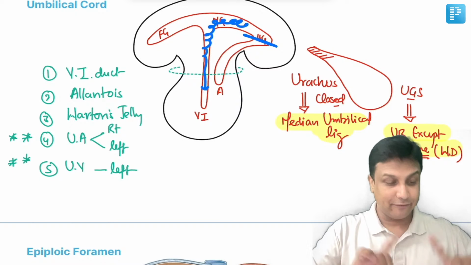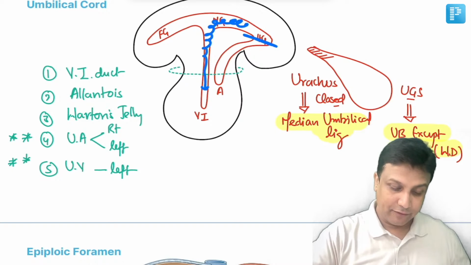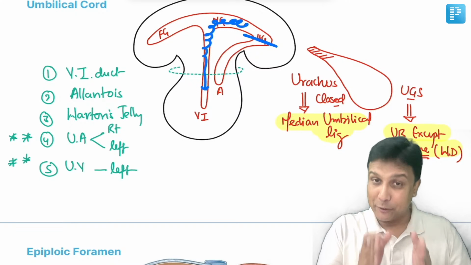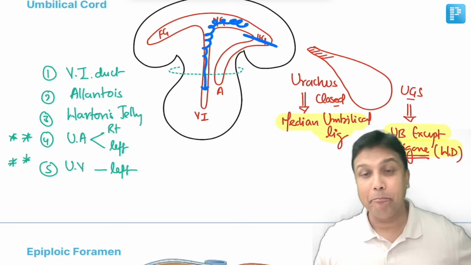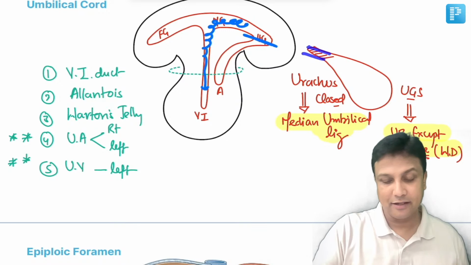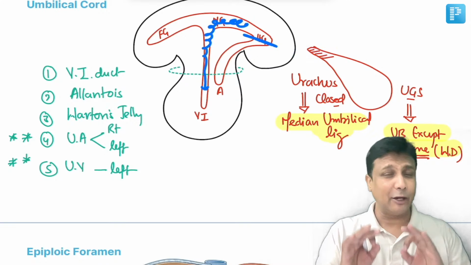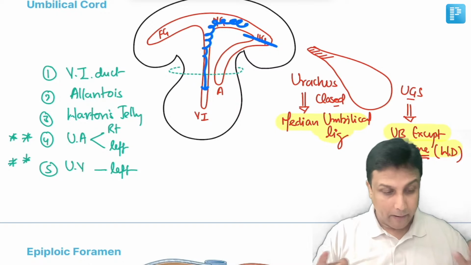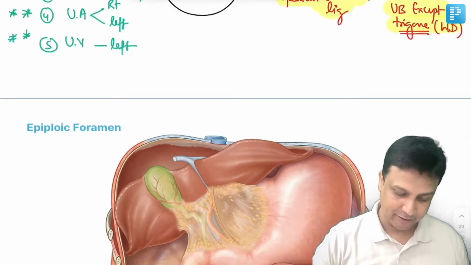So therefore, my dear friend, someone was asking me over there, if the vitello-intestinal duct is going to persist, then what is going to happen? Meconium is going to come out of the umbilicus, and if the urachus is going to persist, then urine is coming out of the umbilicus. I hope the concept is crystal clear, and this slide is very much important. Many questions we have actually covered here, sir.